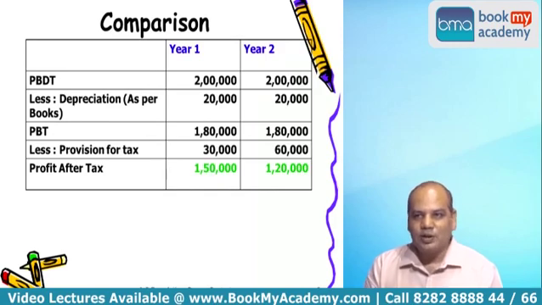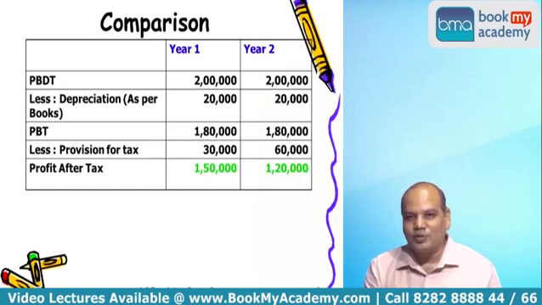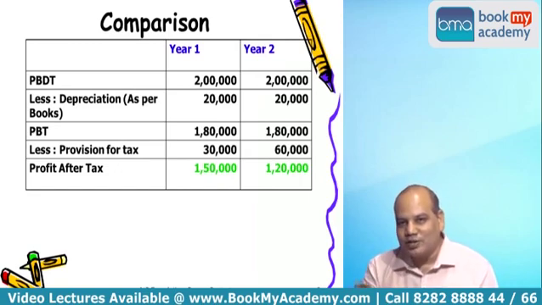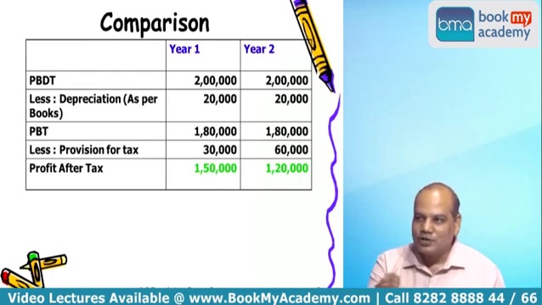In the annual general meeting, he will say, what kind of company are you? Last year your profit was 1.5 lakh, this year 1.2 lakh. If the trend continues, next year it will not even be 1 lakh. You have become inefficient since last year. I want to sell all my shares in this company.